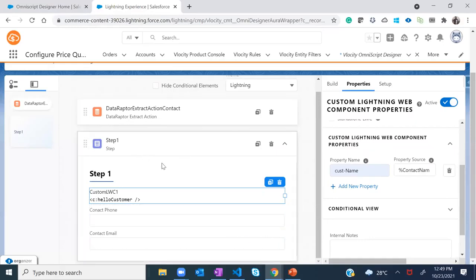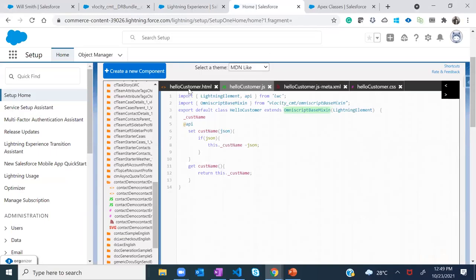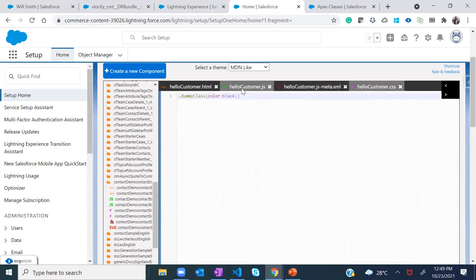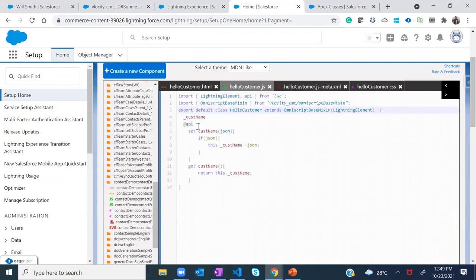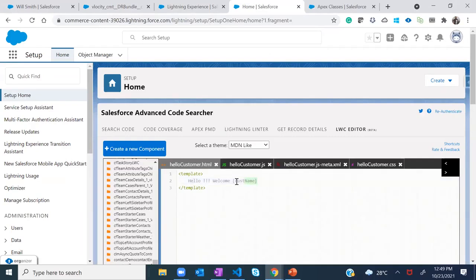Now I'll go into that LWC component and see over here. So this is my HTML metadata. I don't have anything from a styling perspective. What I have done, if you can see, is take this variable and check if it's not null. If it has a value, then return the customer name variable over here. And through the use of this HTML, I'm using this particular property to add along with this particular message.